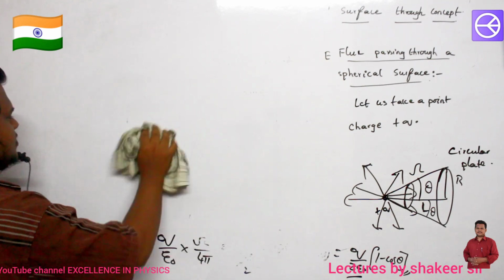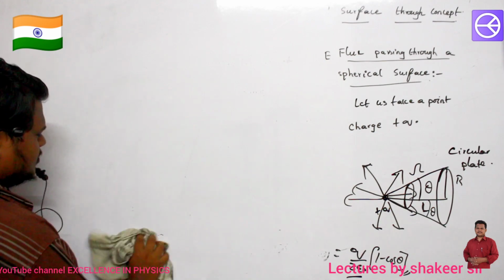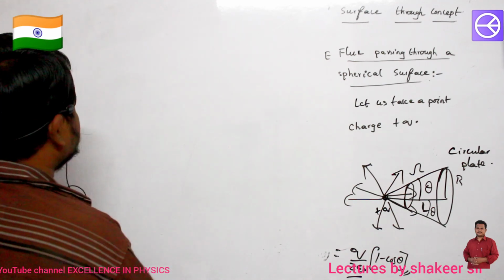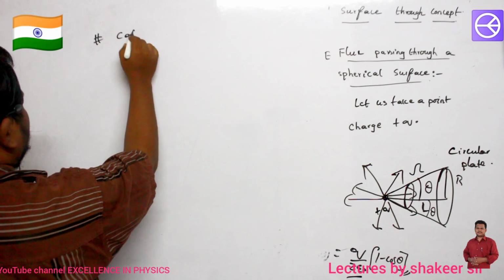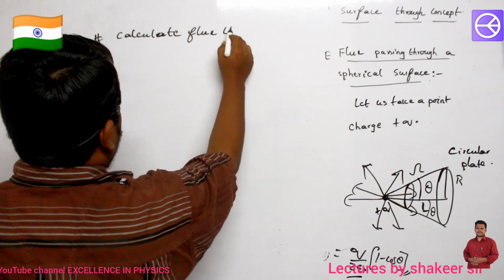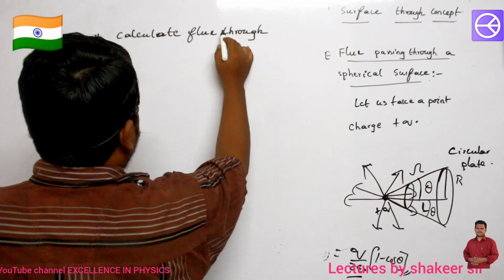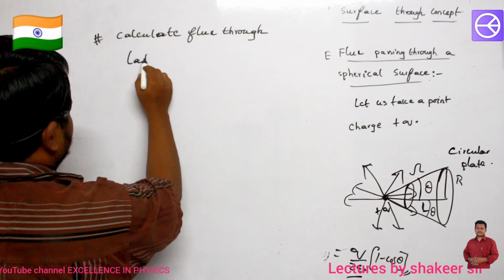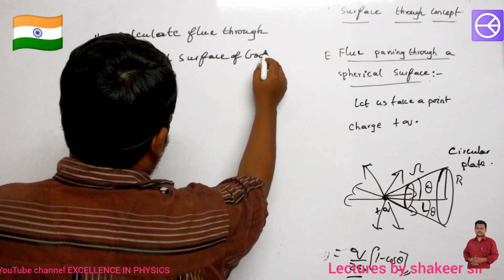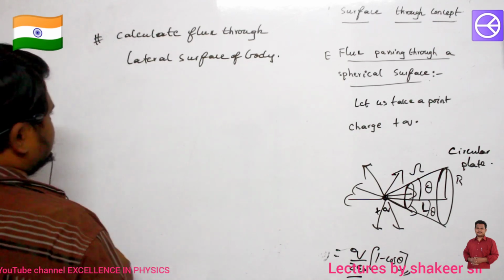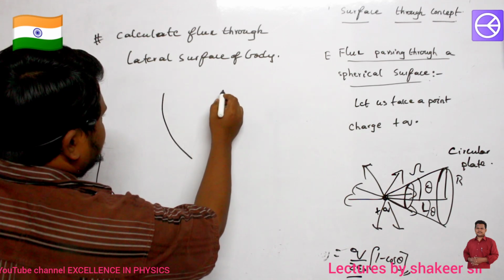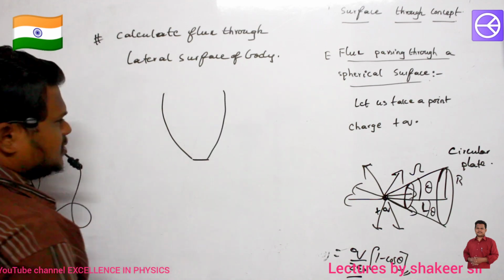Okay, ma. See, the question is given like this: calculate the flux through the lateral surface of the body. Lateral surface of the body, understand, ma? The diagram is given like this. This is the shape of the body which is given. Are you able to understand, ma?